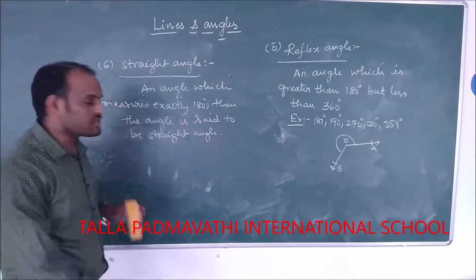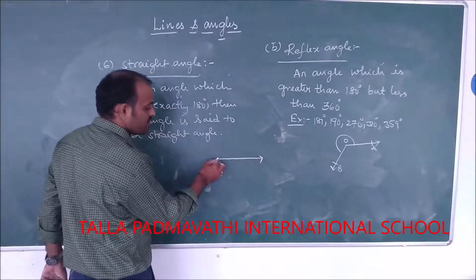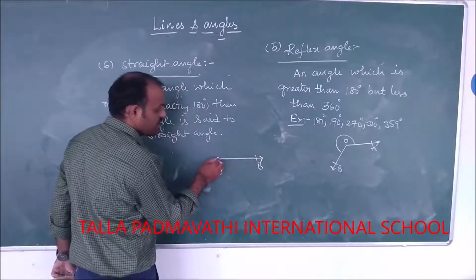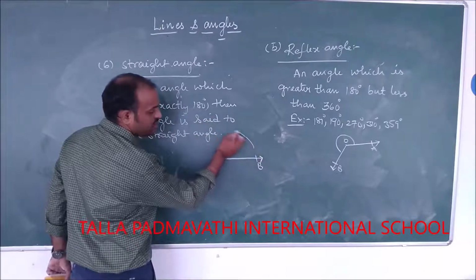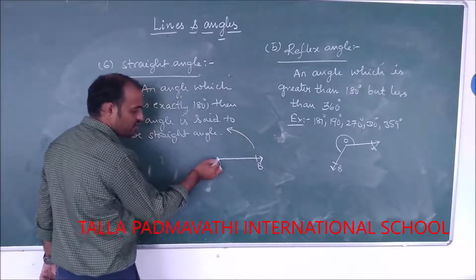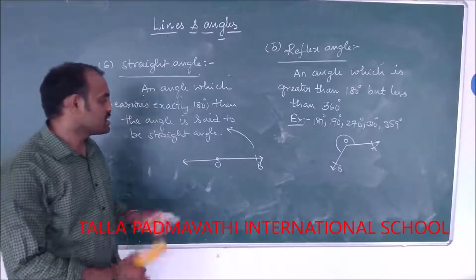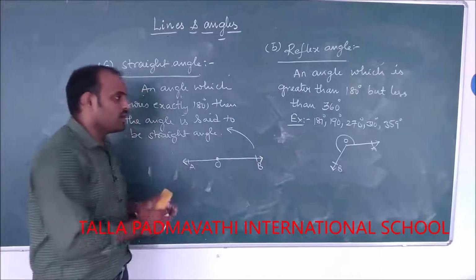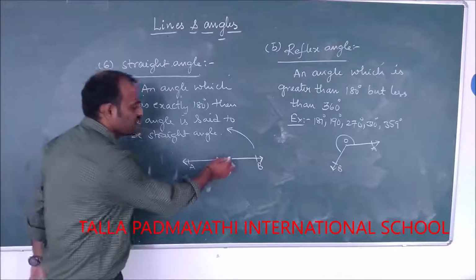So when will they make a straight angle? If it is a fixed arm and the moving arm rotates like this in an anti-clockwise direction, and when they are exactly opposite to each other, that means if OB is in this direction, OA will be in the opposite direction of OB, then it forms 180 degrees.